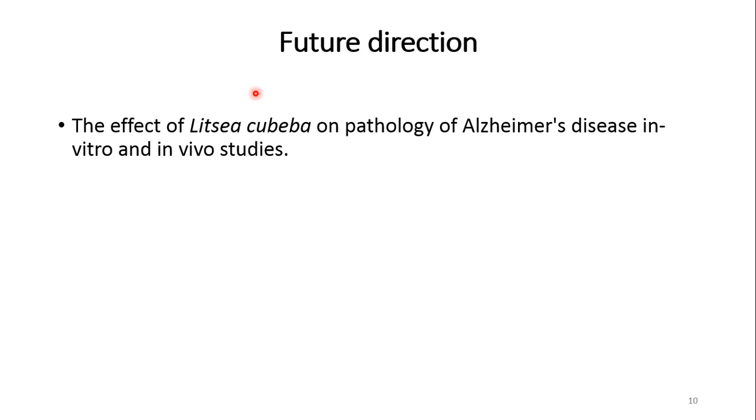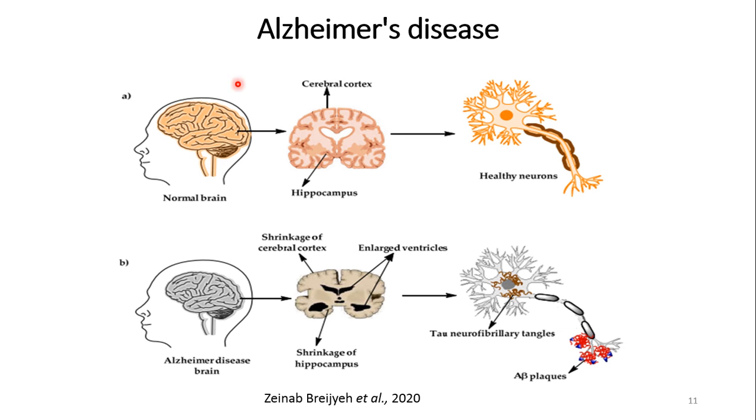Future direction. I have a project with the title The Effect of Litsi-Kibiba on Pathology of Alzheimer's Disease in Vitro and Vivo Studies. So what is Alzheimer's disease? Alzheimer's disease is a neurodegenerative disease that has two pathological hallmarks. One is extracellular deposition of amyloid beta plaques and the other is intracellular deposition of tau neurofibrillary tangles. These cause the shrinkage of the cerebral cortex, shrinkage of the hippocampus, and enlarged ventricles in the brain of the Alzheimer's disease patient.